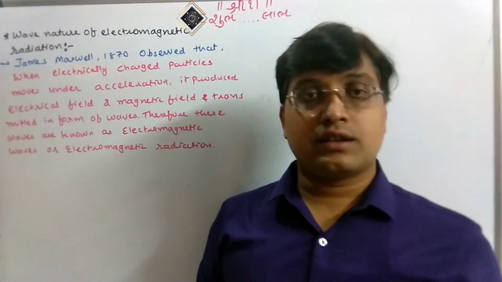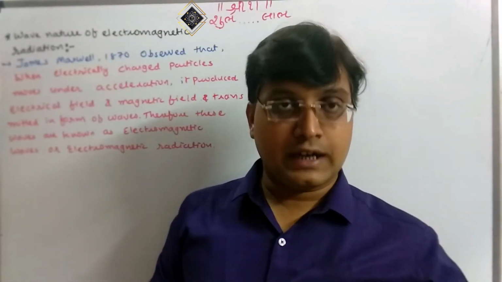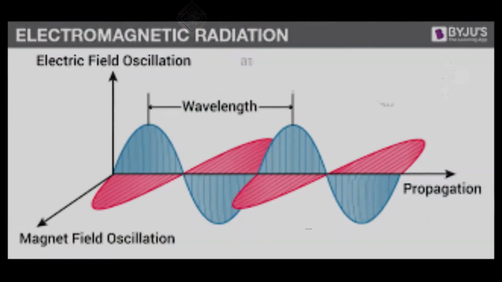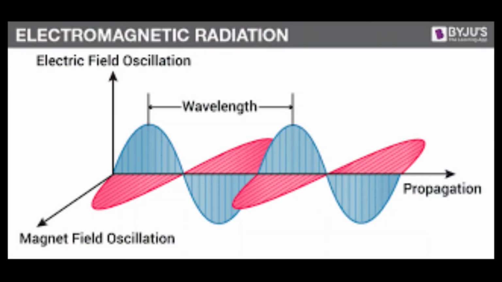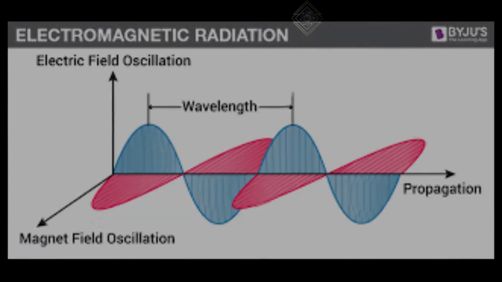You can see this in the diagram on your screen. You can see the ray in its propagation direction, and according to that the electrical field and magnetic field are perpendicular to each other. Not only that, these fields are also perpendicular to the direction of propagation. That is known as a property of electromagnetic radiation.